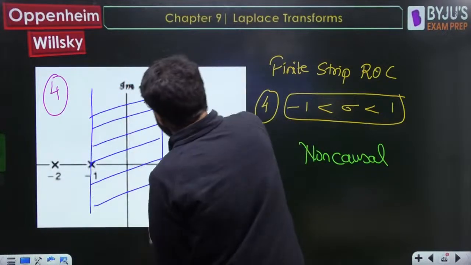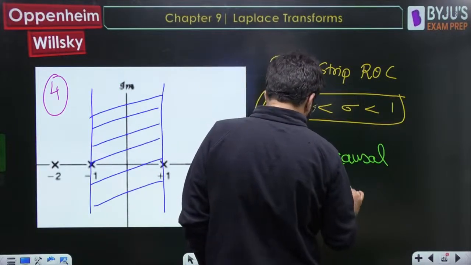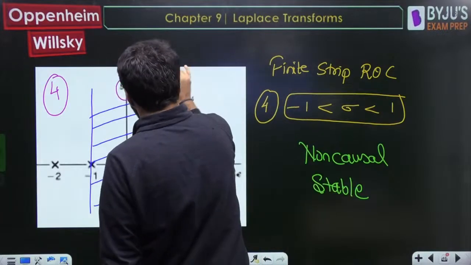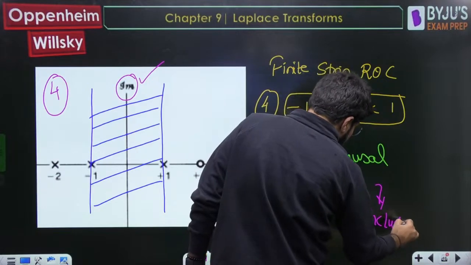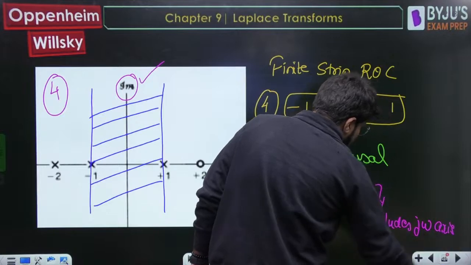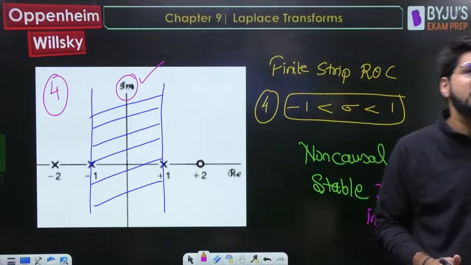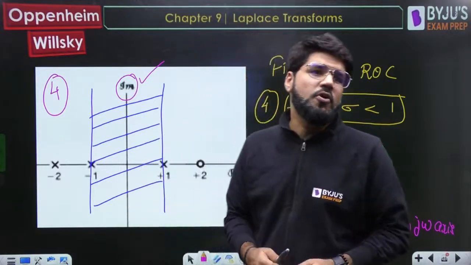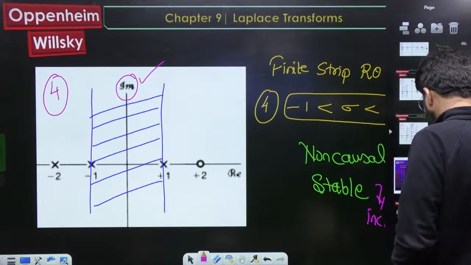But this time it includes the j omega axis, so it is stable. So for each ROC, you have to comment on stability and causality. Such concepts and questions are very important for competitive exams.